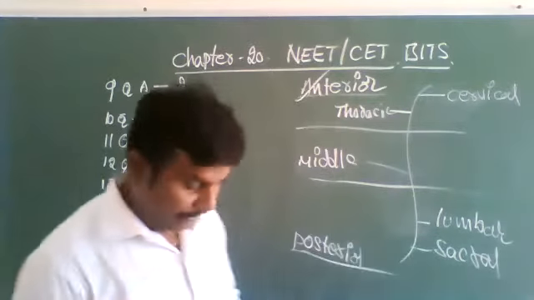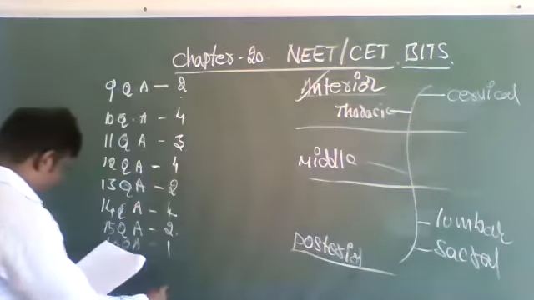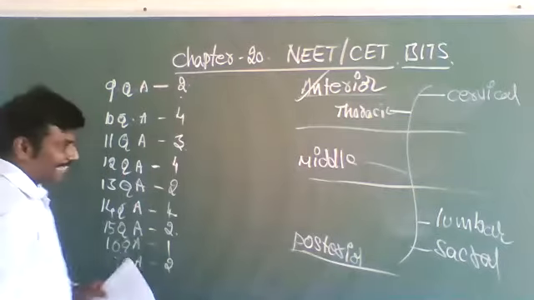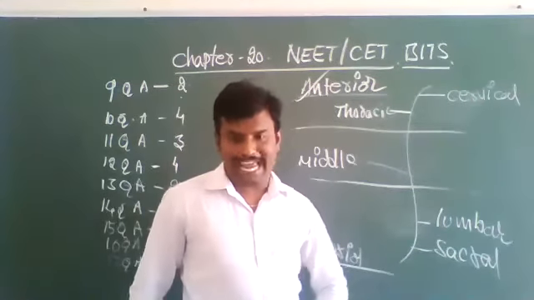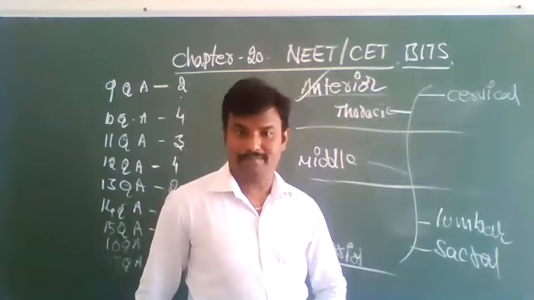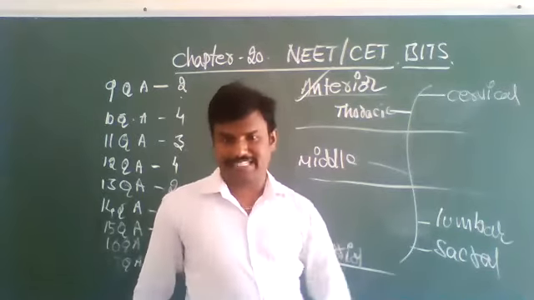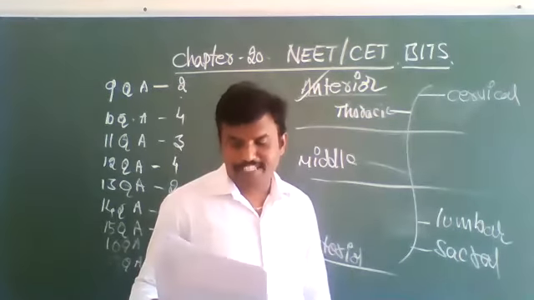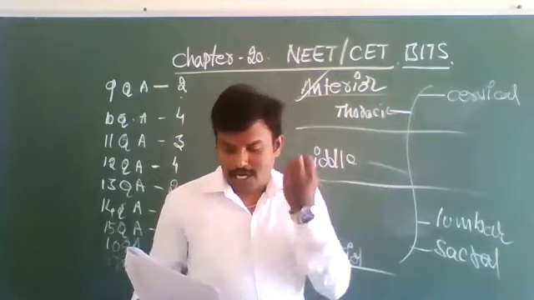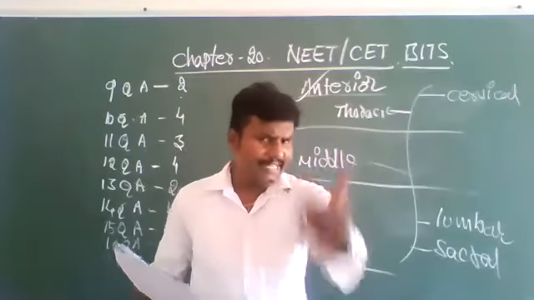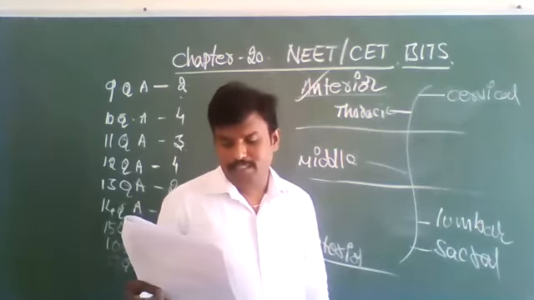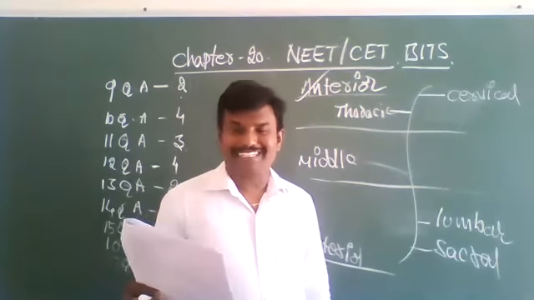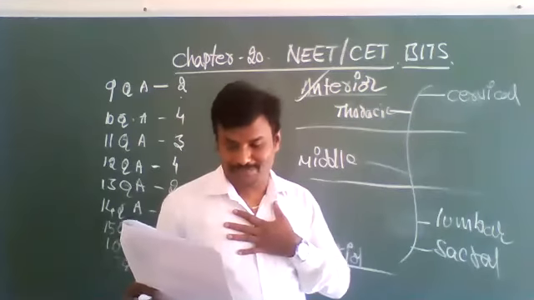These are all in the textbook bits only. The 17th question is lumbar. Lumbar is below the abdominal cavity, on the ventral side. The lumbar vertebra is the heaviest and largest vertebra. So the second option is correct. Thoracic is not heavy and large.